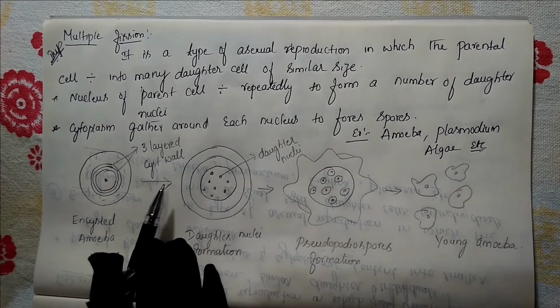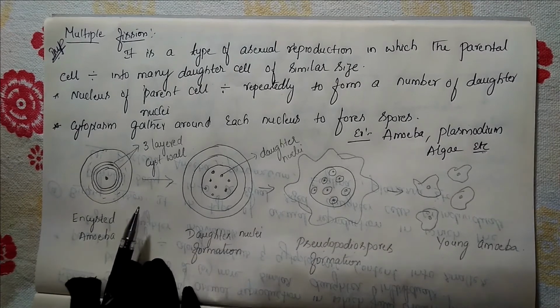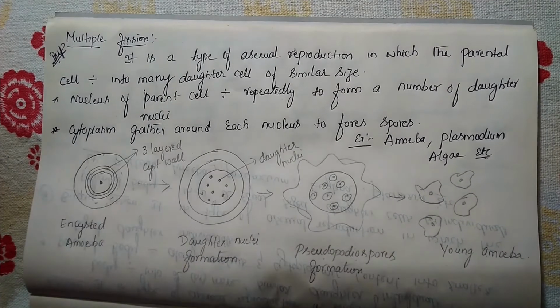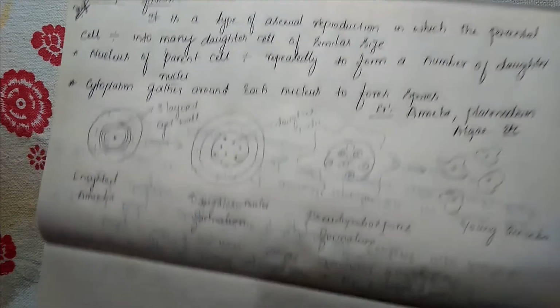So one type of asexual reproduction is completed. Next, let us go to the second type of asexual reproduction, that is budding.